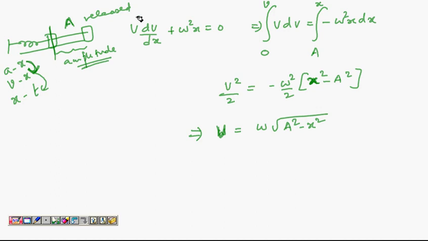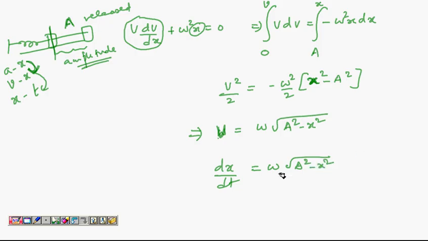So this is an acceleration, and we have written it as v dv by dx. From the acceleration position relation, I got the velocity position relation. This is the first step. Now we can write v as dx by dt equal to omega root a square minus x square.